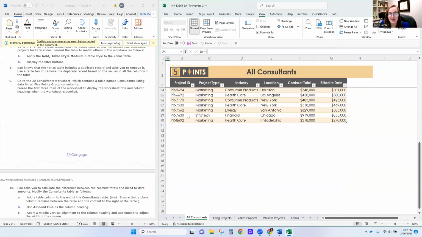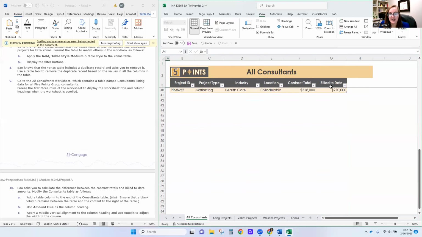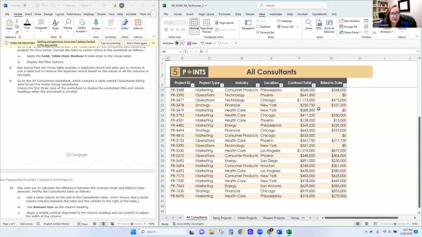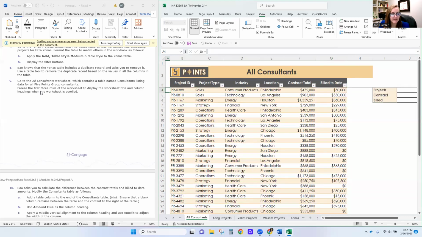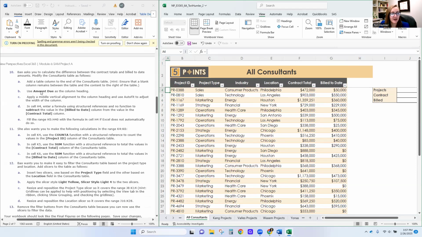So that way when I come down to this bottom, I can actually see what the categories are. So now we have those heading rows and title. We're moving on to step 10. Bao asks you to calculate the difference between the contract totals and the billed to amounts. We're going to modify the consultant table as follows.